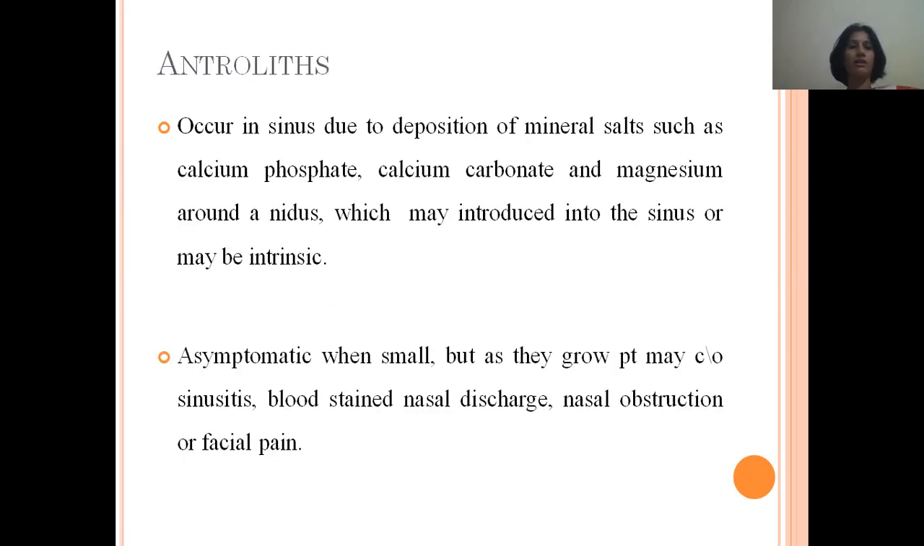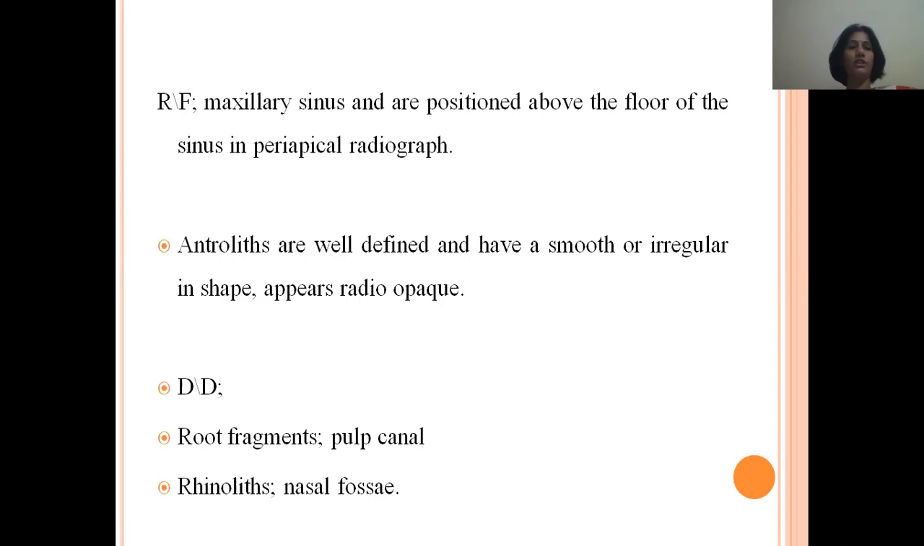Antroliths occur in the sinus due to deposition of mineral salts like calcium phosphate, calcium carbonate, and magnesium around a nidus, which may be introduced into the sinus, and the condition may be intrinsic. These antroliths are usually asymptomatic when they are small, but as they grow, the patient may complain of sinusitis, blood-stained nasal discharge, nasal obstruction, or facial pain.